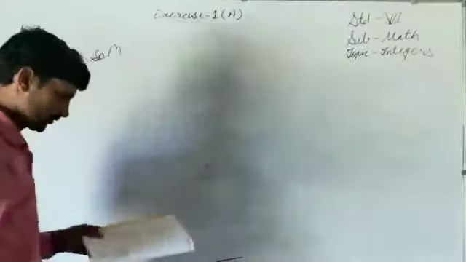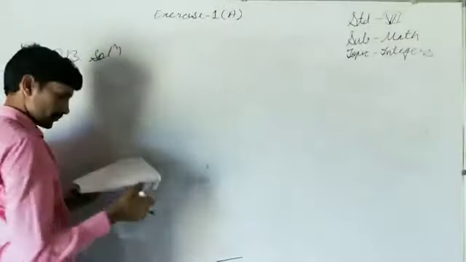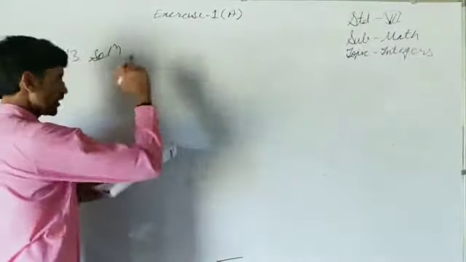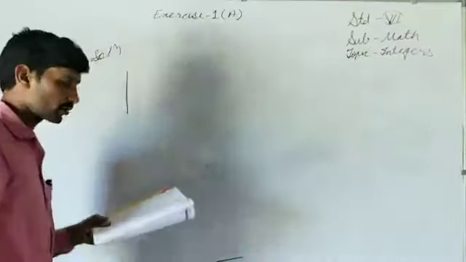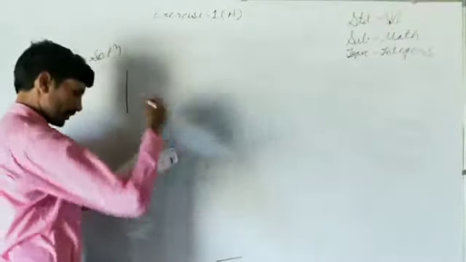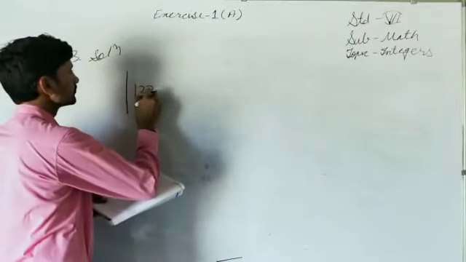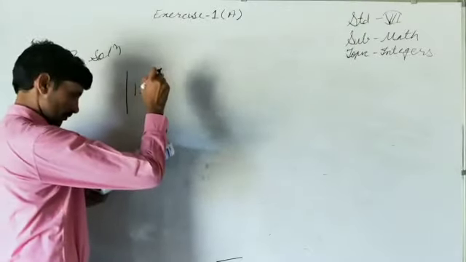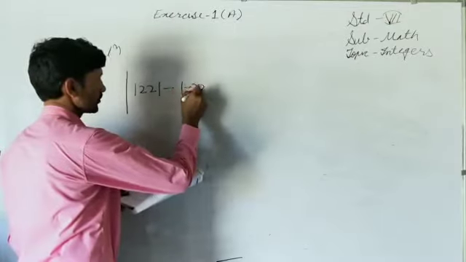So what is given in the question? Let me discuss with you. First of all, the leftmost and rightmost symbols of absolute value, I am writing a little bit bigger. Although we should not write it, to explain very well, let me do so. Minus 22.